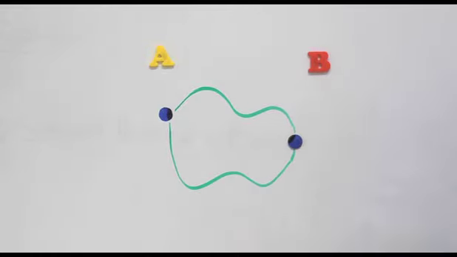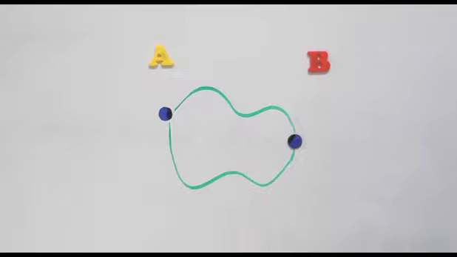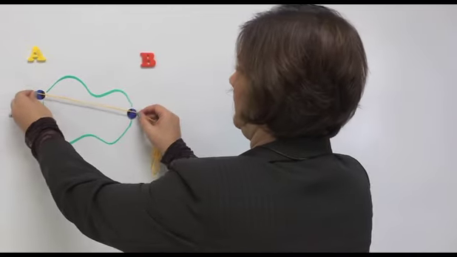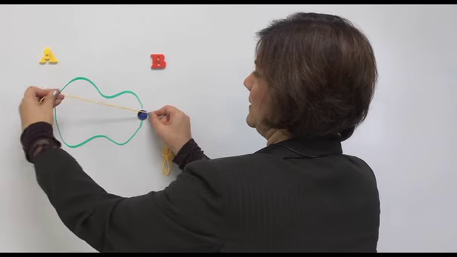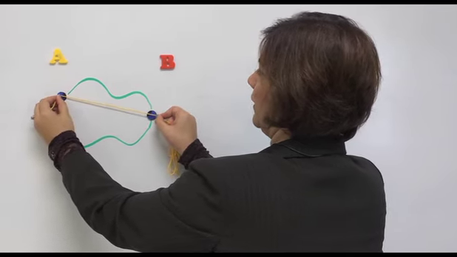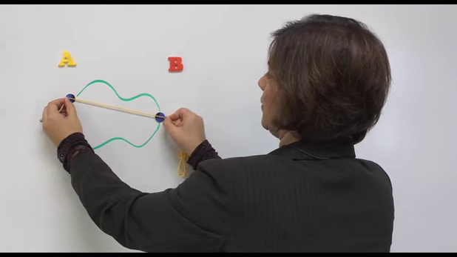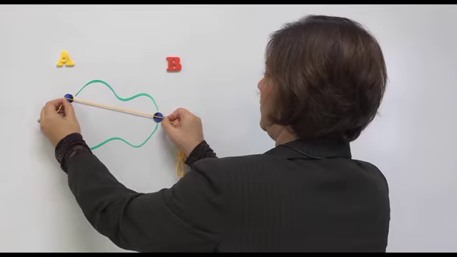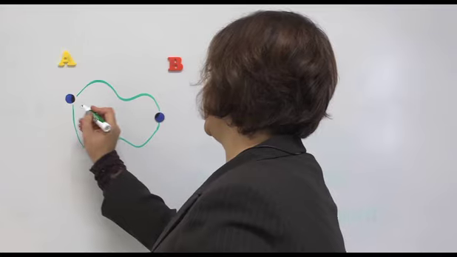But is this the most efficient path one can take? Is there a way I can travel from point A to point B faster? Well, the shortest distance between point A and point B would look something like this. So I have a string here, and it's taut between these 2 points. Here we go. So this path that we're creating here will be the shortest path between point A and B. Let's see if I can sketch it.